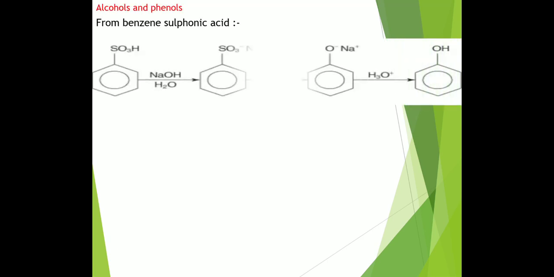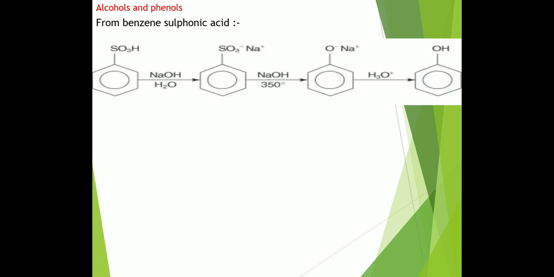Next one, from benzene sulfonic acid. Benzene carrying SO3H, benzene sulfonic acid, is first neutralized with NaOH to form sodium benzene sulfonate. This sodium benzene sulfonate is further fused with NaOH to form sodium phenoxide, which after hydrolysis converts into phenol.